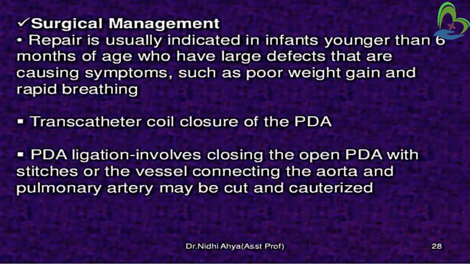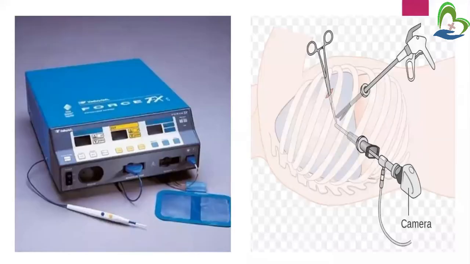Otherwise, the vessel connecting the aorta and pulmonary artery we cut and then cauterize. This is the cautery machine. With the help of this cautery, the abnormal connection between the pulmonary artery and aorta is cut and then cauterized.